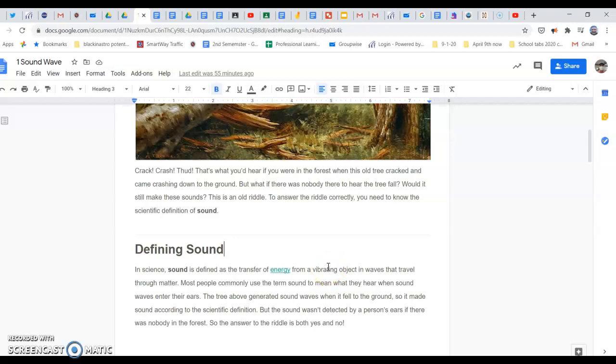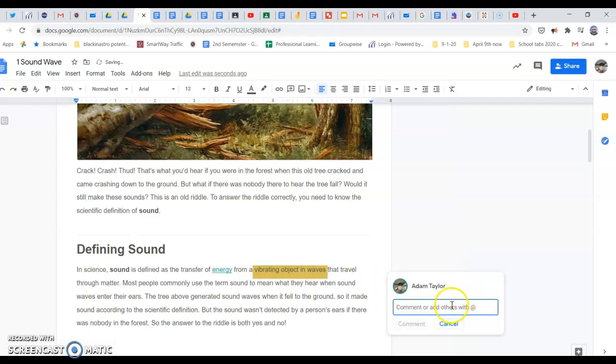through matter. Okay, so it's talking about sound is energy that travels as waves through things that are solid, or not solid but matter. So maybe you want to annotate something vibrating, and maybe this idea is new to you.